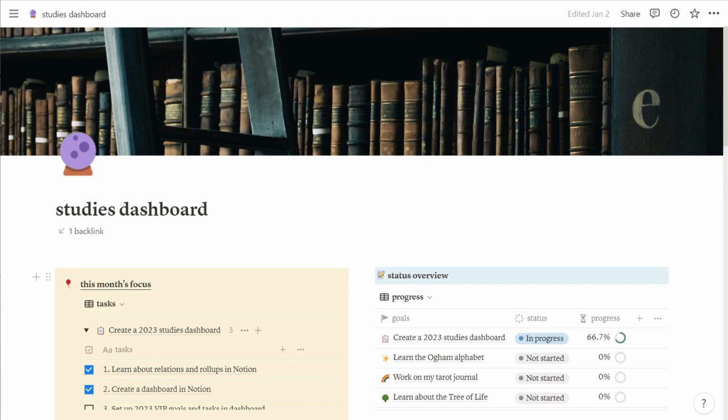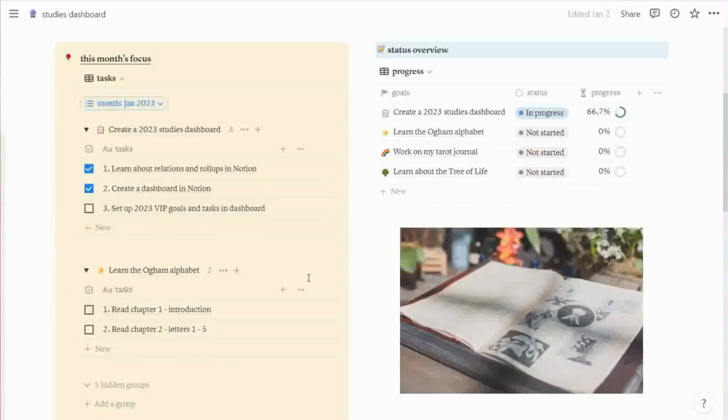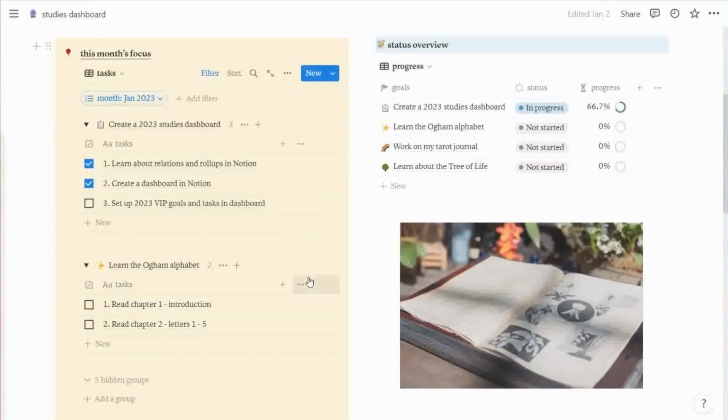Anyways, let me show you what I came up with and walk you through the different components. The dashboard is divided into a top area and a bottom area. The top area is what I'll be using on a more day-to-day basis. On the left here in this yellow box is my focus area for the month, basically my go-to spot. The tasks that I want to be working on will be shown here, and they are organized by goal.